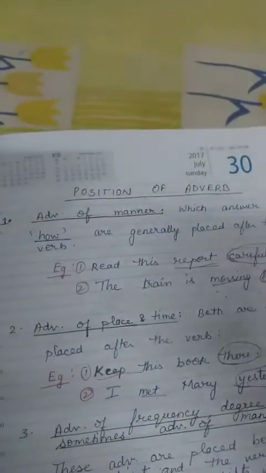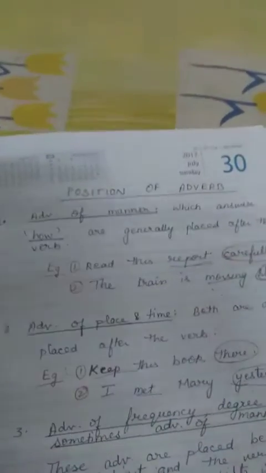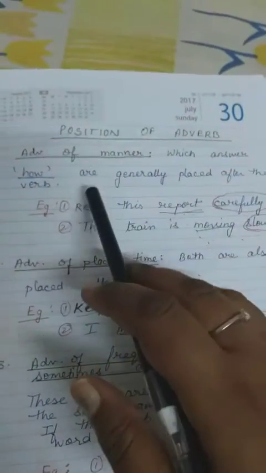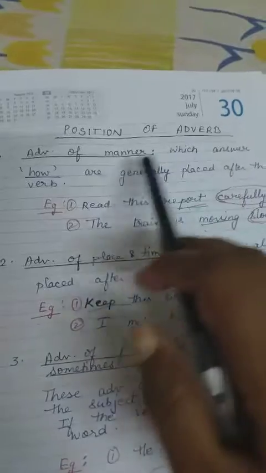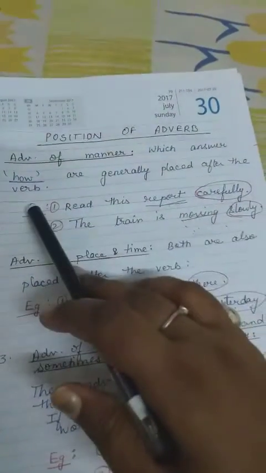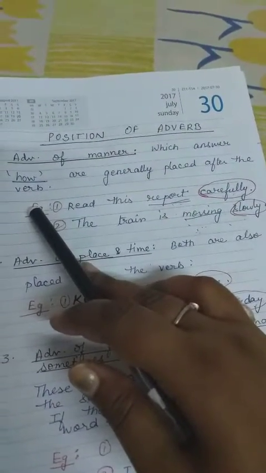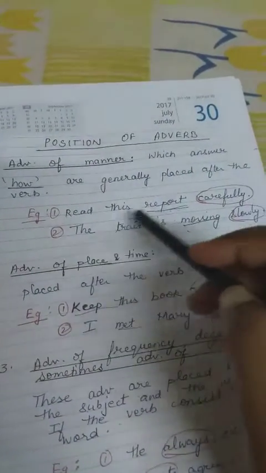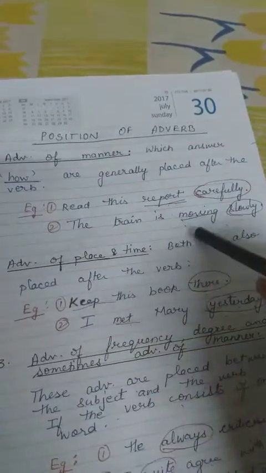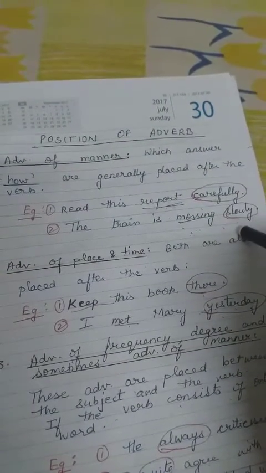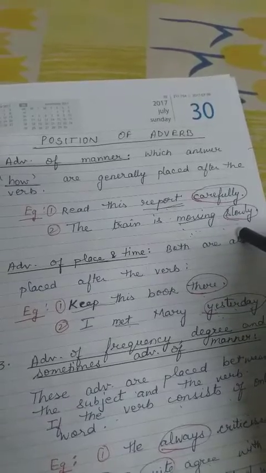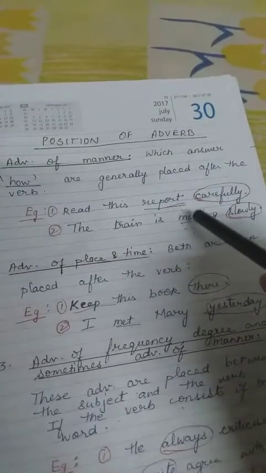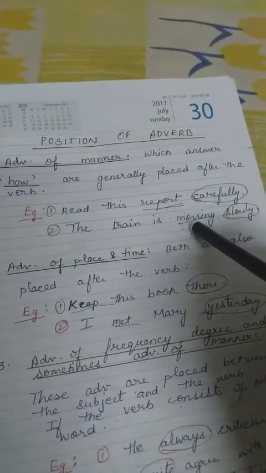Easy. Now we will look into the position of adverbs, where the adverb has to be placed in a sentence, which is really very important. First we will deal with adverbs of manner, which answer how, and are generally placed after a verb. That means adverbs of manner are placed after the verb, like in these sentences: read this report carefully; the train is moving slowly. Now carefully and slowly are your adverbs. And what is the verb in these sentences? Read and moving. So the adverb is placed after the verb.